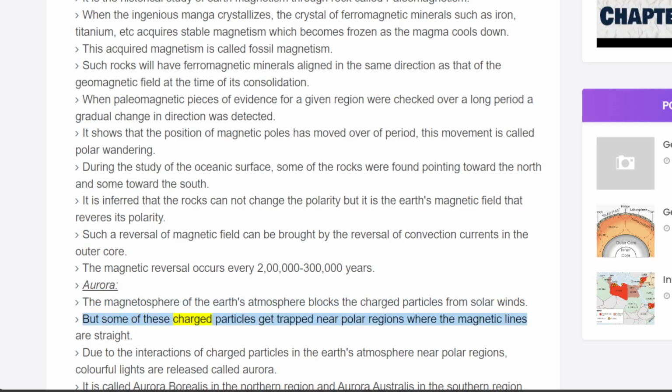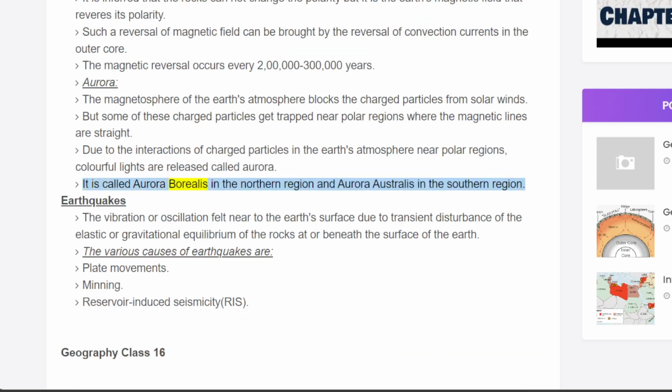Aurora. The magnetosphere of the Earth's atmosphere blocks the charged particles from solar winds. But some of these charged particles get trapped near polar regions where the magnetic lines are straight. Due to the interactions of charged particles in the Earth's atmosphere near polar regions, colorful lights are released, called aurora. It is called aurora borealis in the northern region and aurora australis in the southern region.